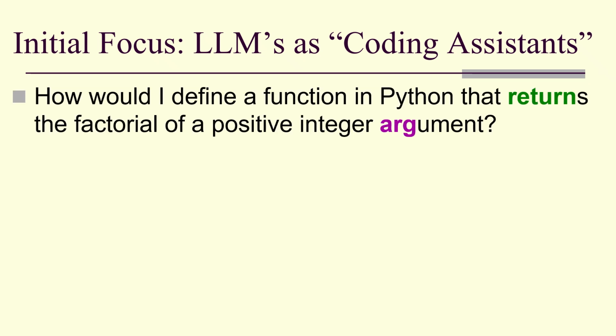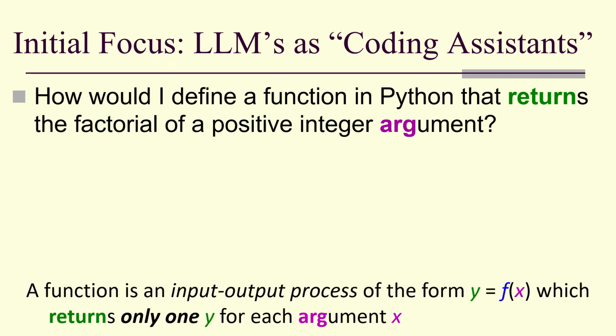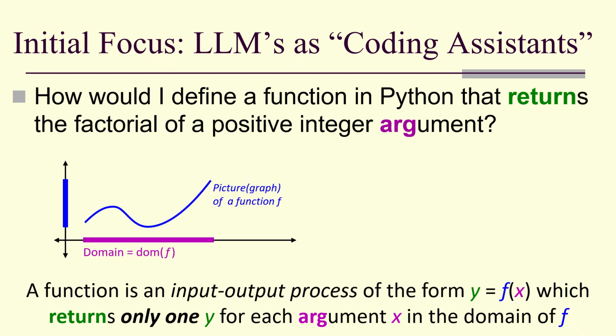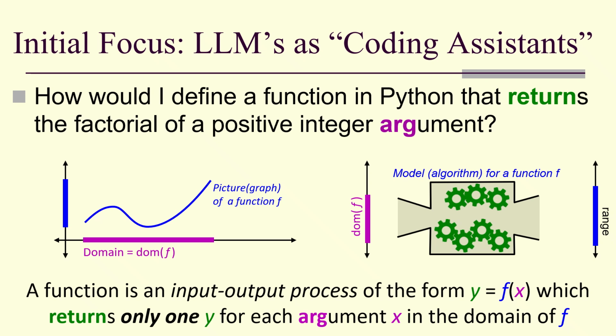For example, how would I define a function in Python that returns the factorial of a positive integer argument? Now, a function is an input-output process of the form y equals f of x, which returns one and only one y for each argument x in the domain of f. So here is a picture of a function, a graph, but here's what a function actually is. It's a model or an algorithm. The key term here is that there's one and only one y for each x, one and only one return for each argument.